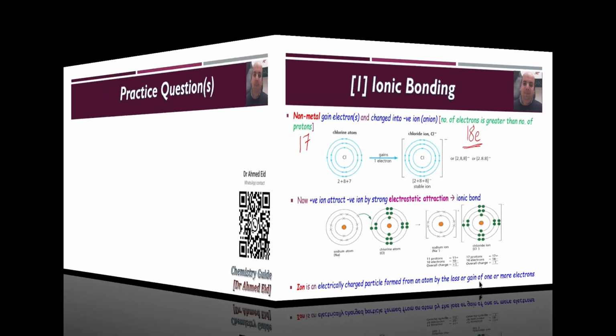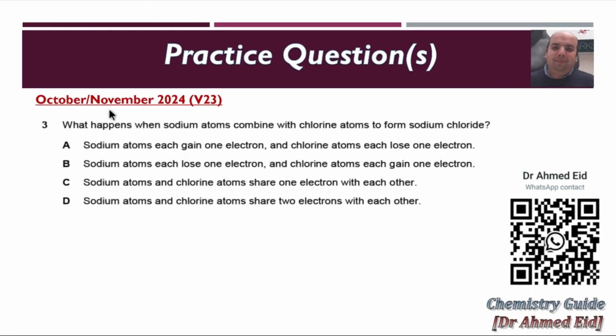Now let's solve our question. This practice question was in October-November 2024, variant 23. It asks what happens when a sodium atom combines with a chlorine atom to form sodium chloride. First choice, sodium atoms each gain one electron. We cancel gain. Check C or D. Sodium atom and chlorine share one electron, share 2 electrons. We talked about ionic bonding and we just mentioned it's electron transfer, not electron sharing. Electron sharing is in the case of covalent bond, and there is no sodium in covalent bonds. So we can exclude all of this.